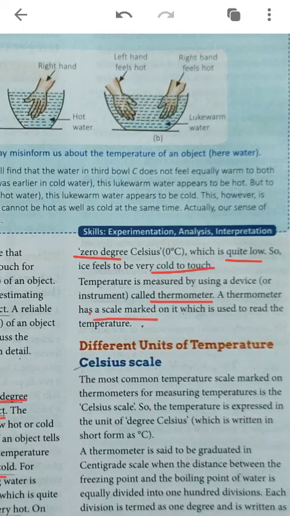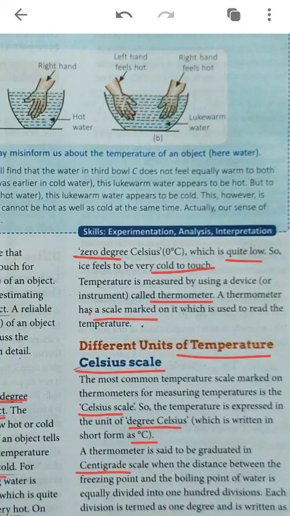Now there are certain units of temperature. The first unit is the Celsius scale, the second is the Fahrenheit scale, and the third is the Kelvin scale. First we will learn about the Celsius scale. The most common temperature scale marked on a thermometer is the Celsius scale, which is written and read as degree Celsius. It can also be called centigrade.